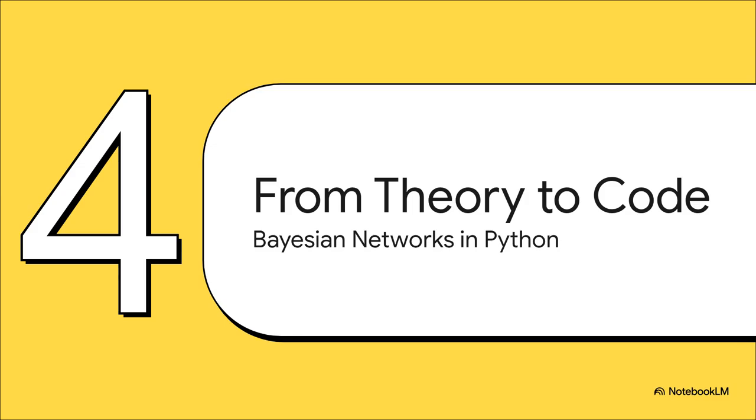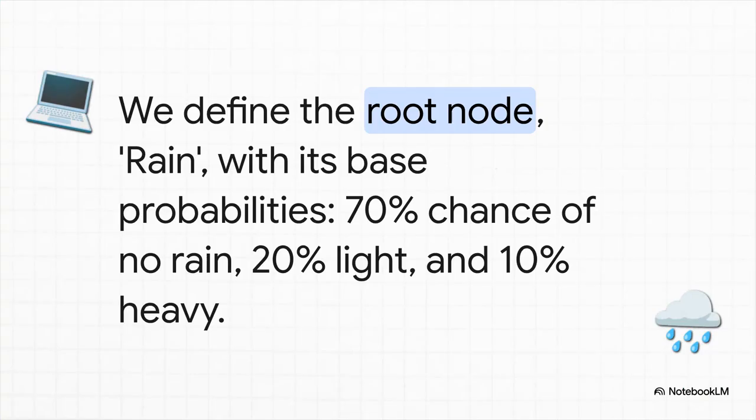Okay, that's the theory. It's a cool diagram, it makes sense, but how do we actually build one? Well, the really awesome part is we can take that exact diagram and turn it into real working code. Let's see how a developer would actually do this using Python. All right, first things first. We have to define that starting node, rain.